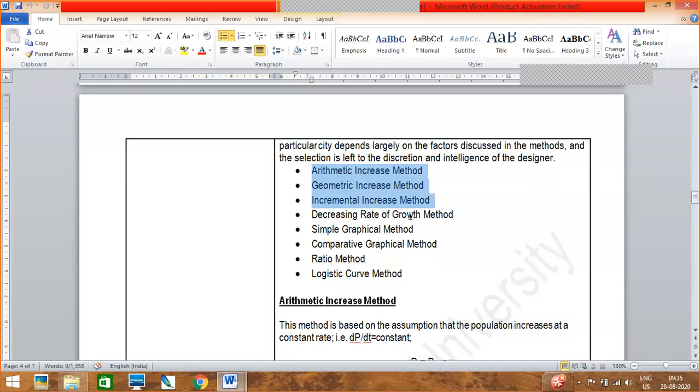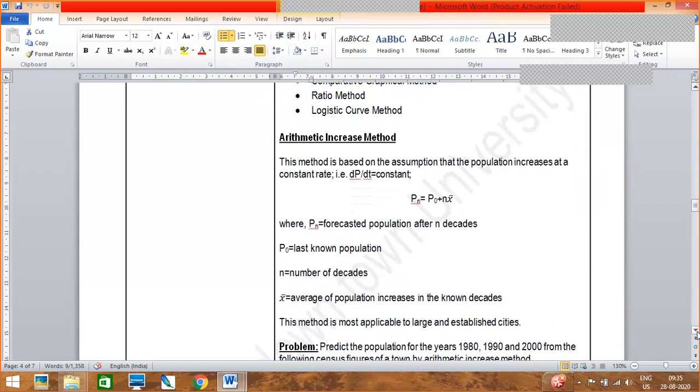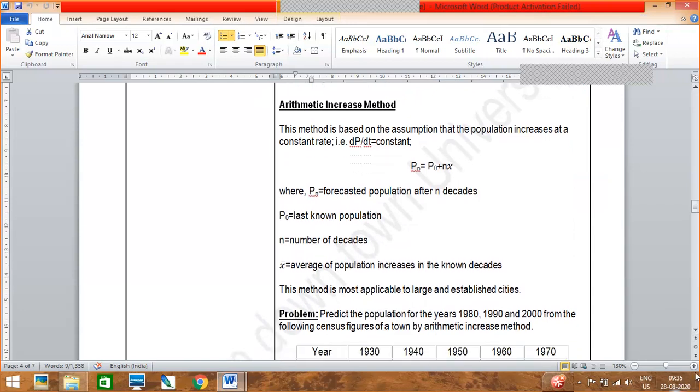That means it is used in an already developed city. It is not increasing further; all the industries, shops and other things are already there and will not increase anymore. So in those types of cities or old cities, the arithmetic increase method is used. Am I clear?